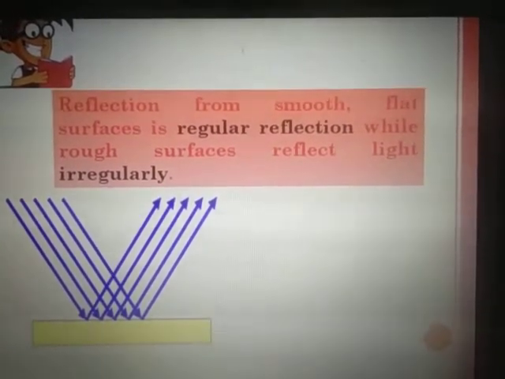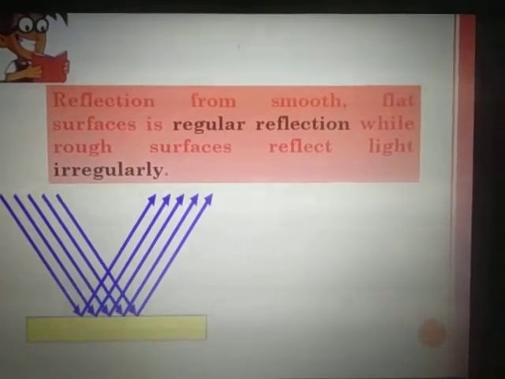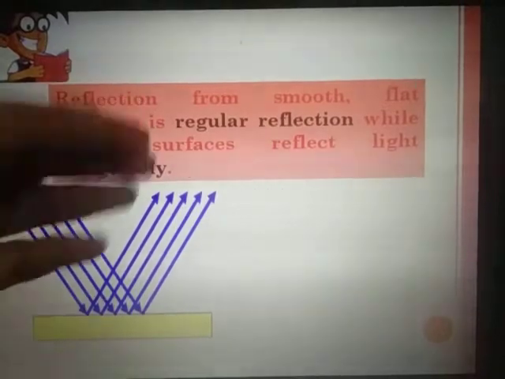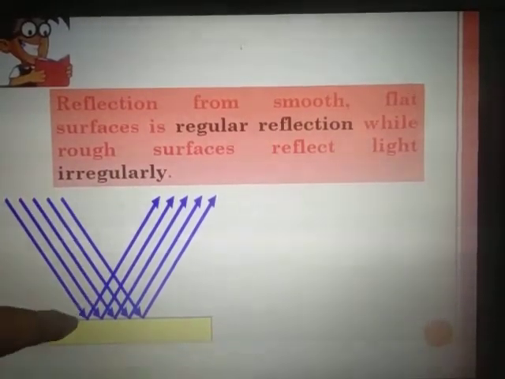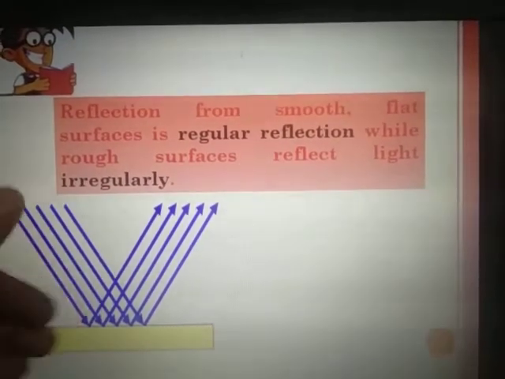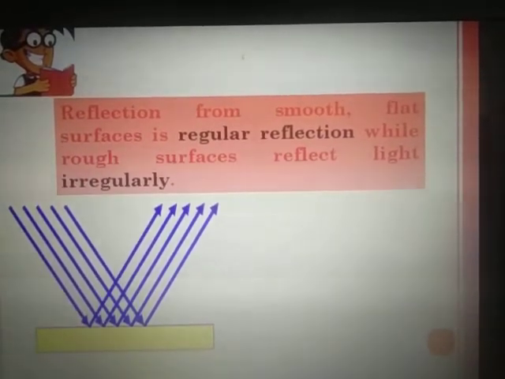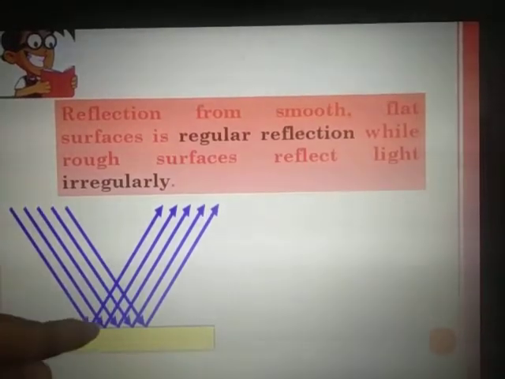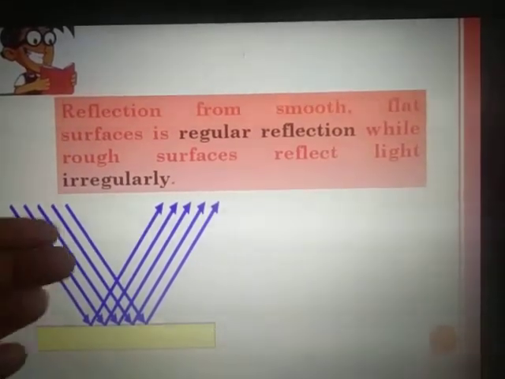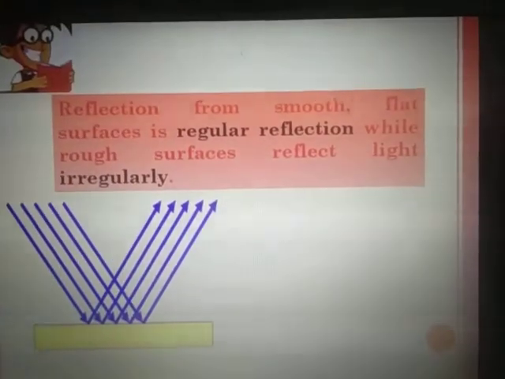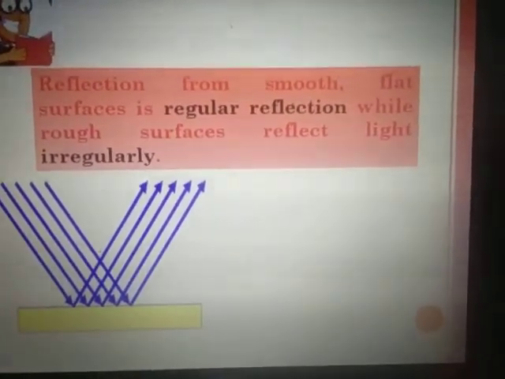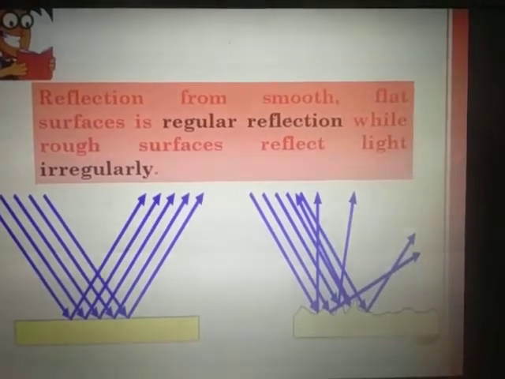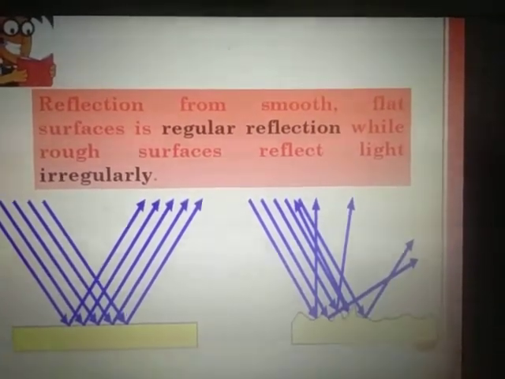Now you can see that the incident rays which are falling on the object here are again reflected back in the same manner. That is, the angle of reflection is equal to the angle of incidence. So that is why on a smooth surface we call this type of reflection regular reflection. We also have another type of reflection called irregular reflection, and this type of reflection occurs when the surface is rough.